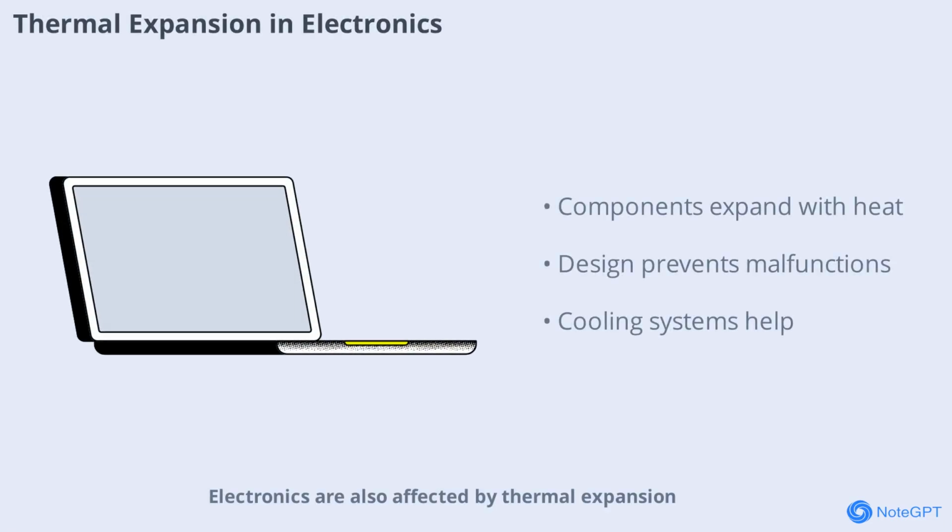Electronics are also affected by thermal expansion. As devices heat up during use, their components expand. If not properly managed, this expansion can cause connections to loosen or break, leading to malfunctions. Engineers design electronic devices with materials that can withstand these changes, ensuring reliability and longevity. Proper cooling systems also help control temperature and minimize expansion.